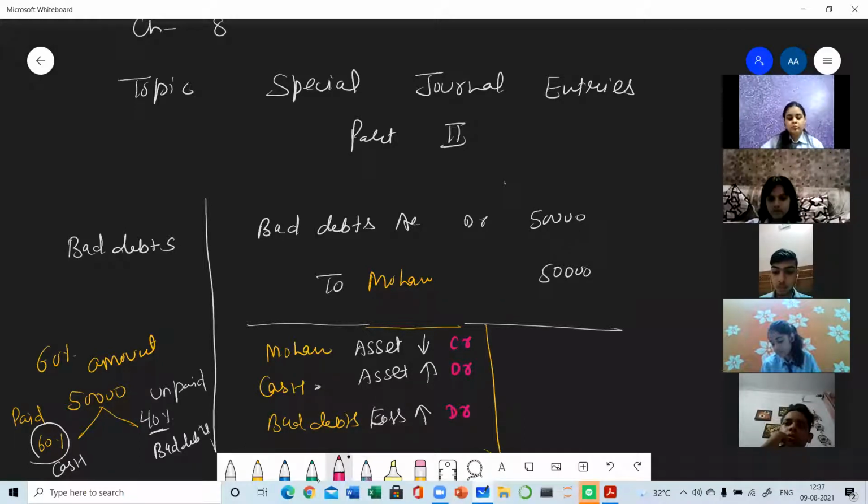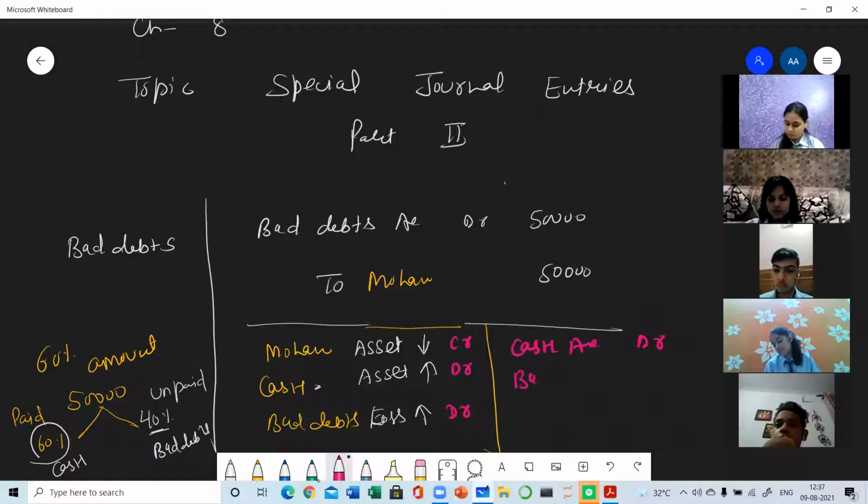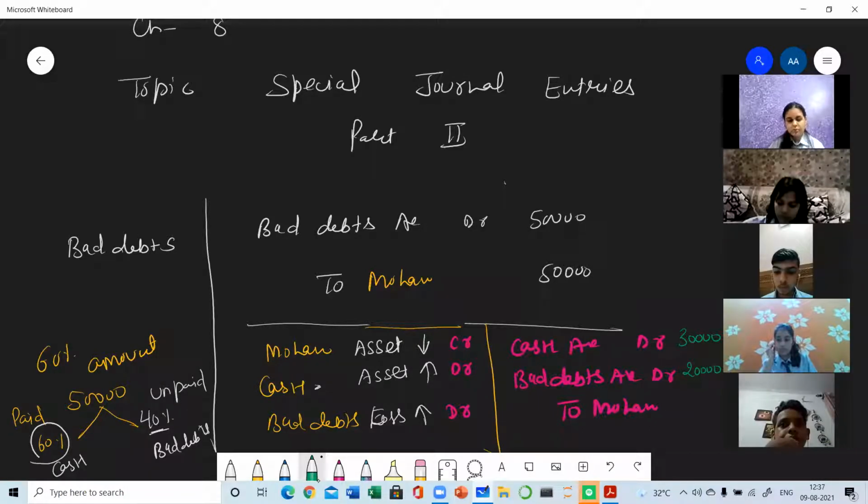So what will be the journal entry? Cash account debit. Next is the bad debts account debit. And next is to Mohan. So what amount we have received? 60%. So 60% of 50,000 is 30,000. 40% of 50,000 is 20,000. And here we are going to write 50,000.